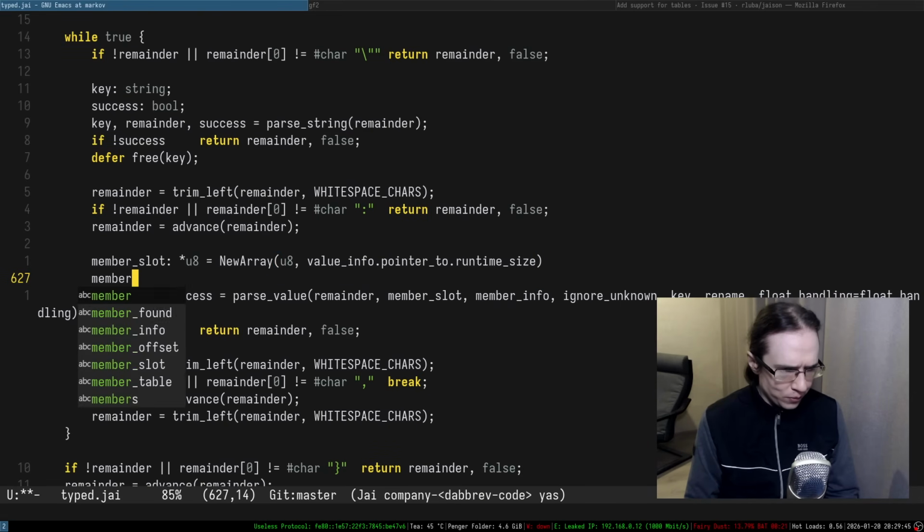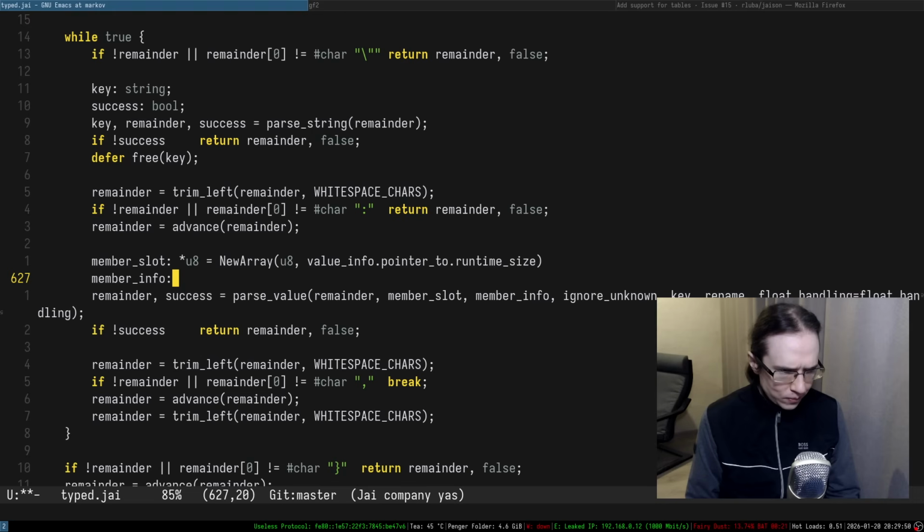And member info, essentially, so I don't even have to provide the type in here. I think I can just do that. And member info is going to be value info.